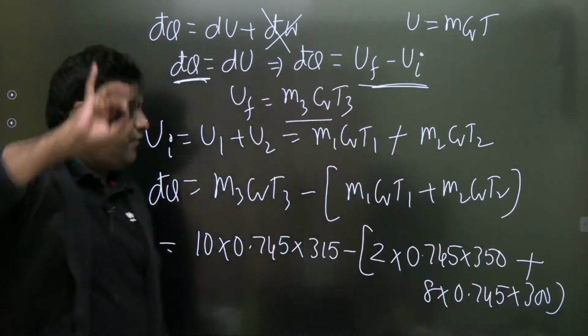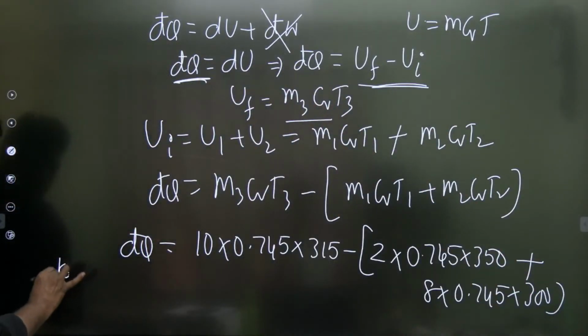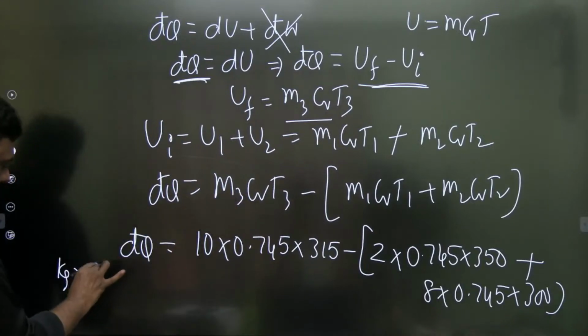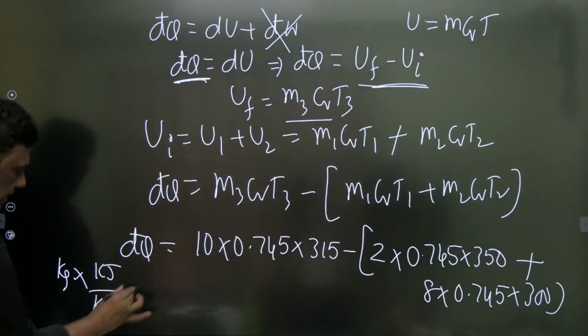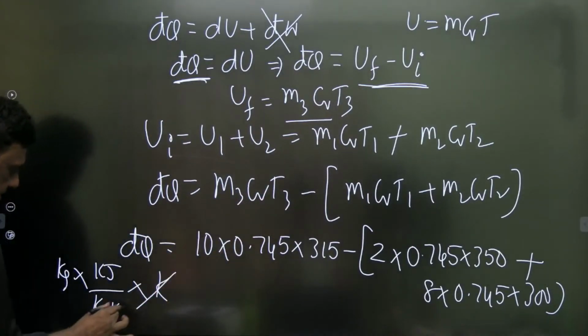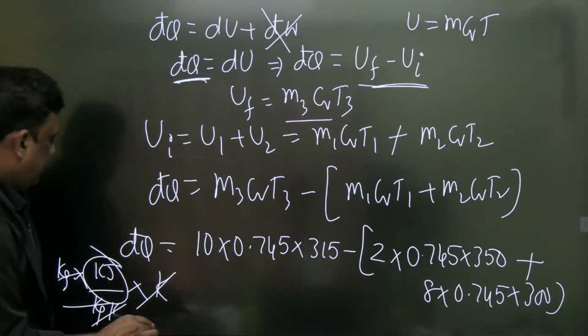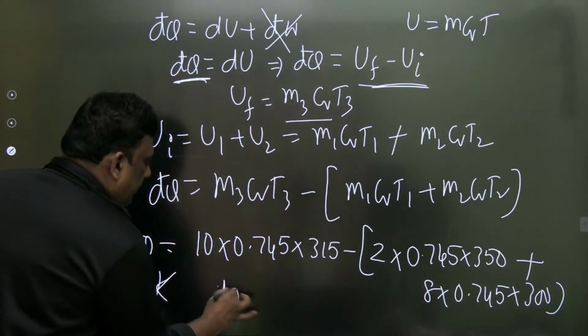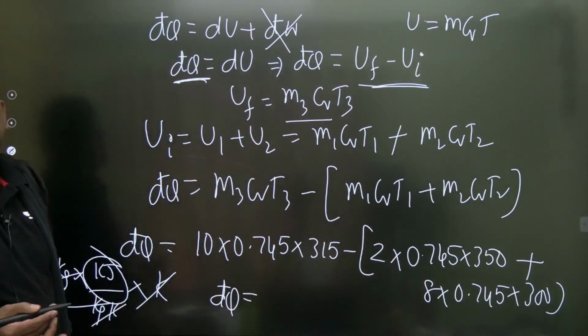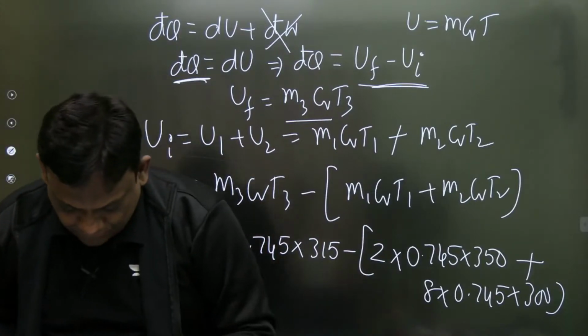Let me check the unit first. Mass is in kilogram, correct, and Cv is kilojoule per kg Kelvin, correct, and temperature is in Kelvin. So you will get the answer in this anyone. क्या? Kilojoule. What is the answer, sirs?